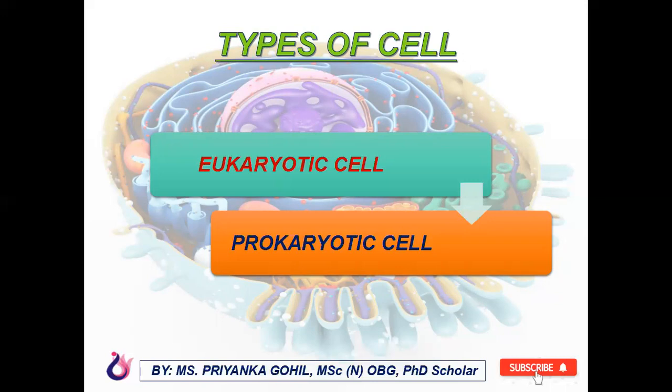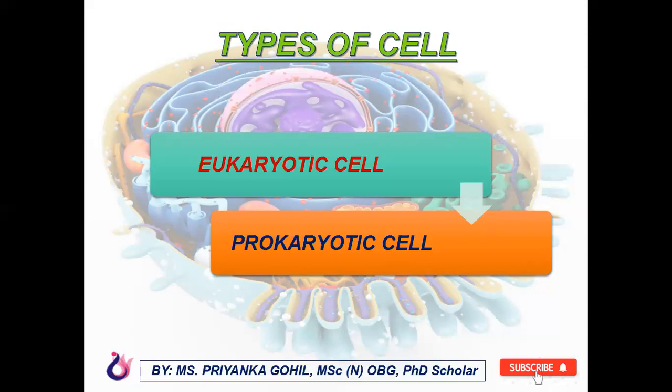Now if we talk about the prokaryotic cell, prokaryotic cells are those cells whose nucleus is not distinct and their DNA is not organized into chromosomes. They also lack most of the membrane-bound organelles. The organisms with prokaryotic cells are called prokaryotes. They are usually unicellular, like bacteria.